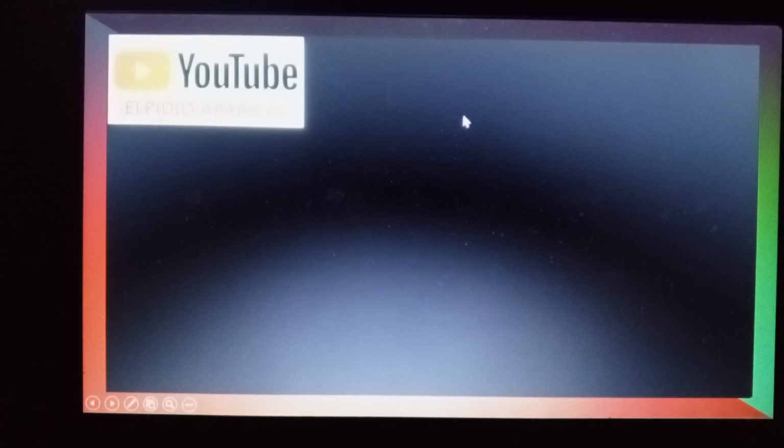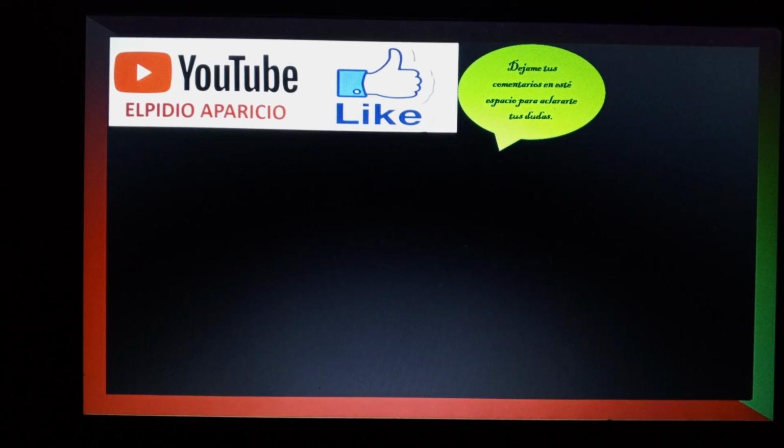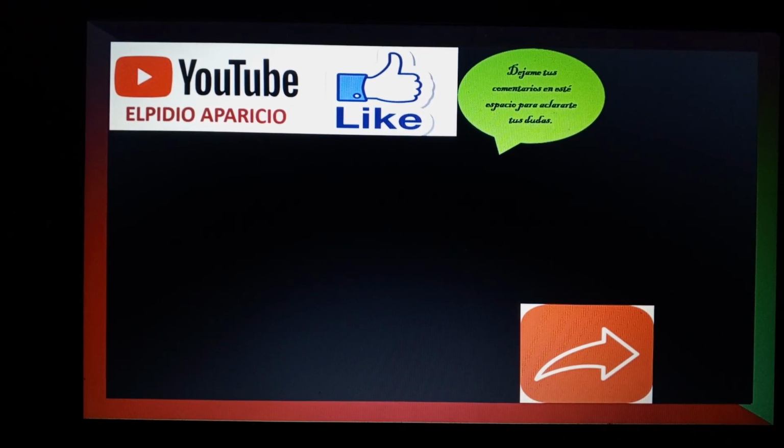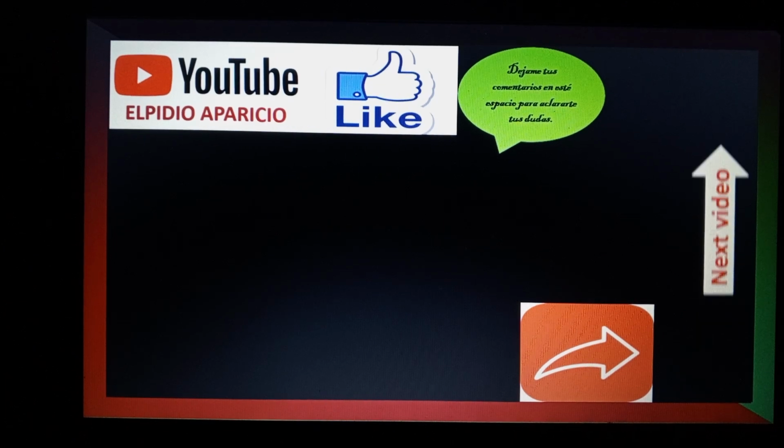Bueno, pues es así como usamos la forma negativa del was y were en pasado, ¿ok? Pasado simple con el verbo to be.